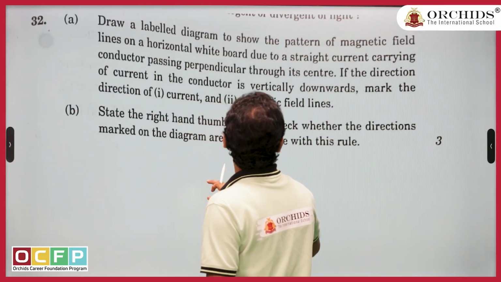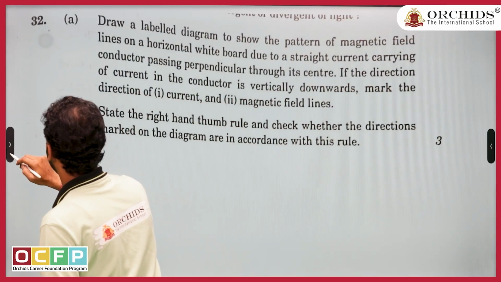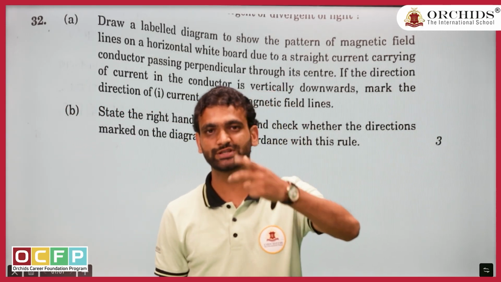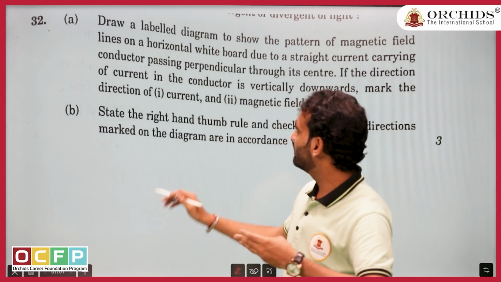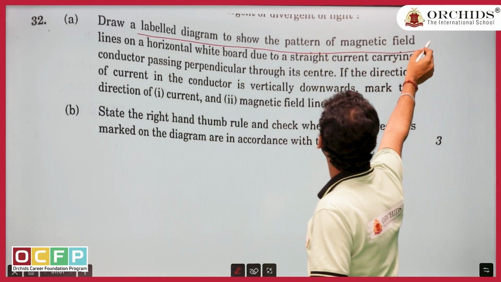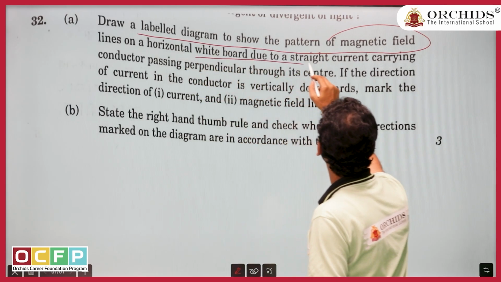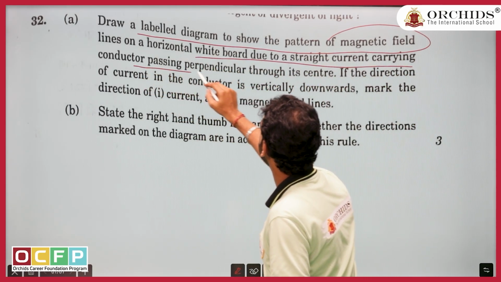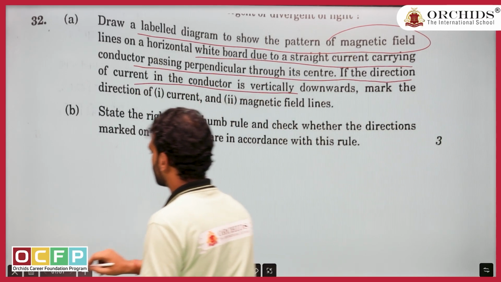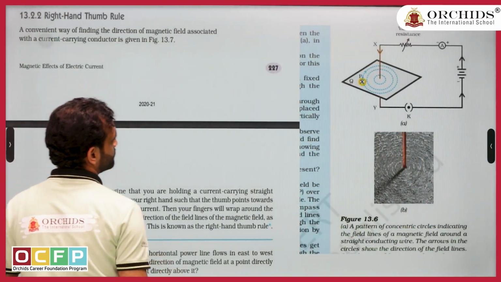Okay. Yes. Again, see. In 3 marker, first question repeated in MCQ, second question repeated, third question repeated, fourth question. Can you believe? Draw a labeled diagram of the magnetic field for the horizontal whiteboard stationary, carrying a conductor passing perpendicular to the center, if the direction of the current in the conductor is vertically downward. Okay. First let us see the source.